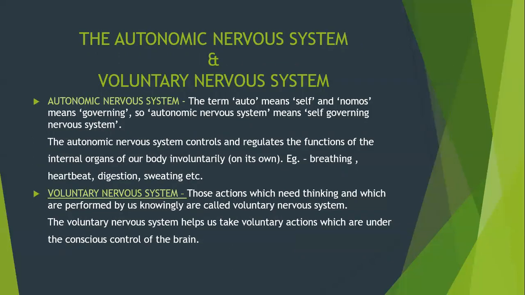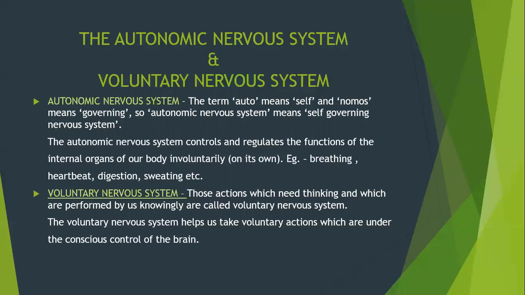Now, the autonomic nervous system and voluntary nervous system. Autonomic nervous system, the term auto means self and nomos means governing. So, autonomic nervous system means self-governing nervous system. The autonomic nervous system controls and regulates the functions of the internal organs of our body involuntarily. That means on its own. Example, breathing, heartbeat, digestion, sweating, etc.